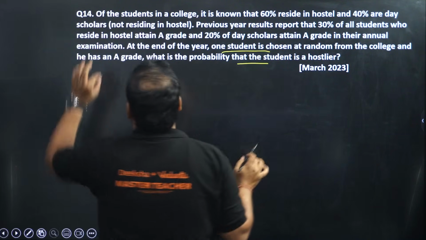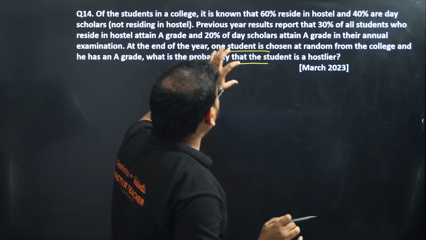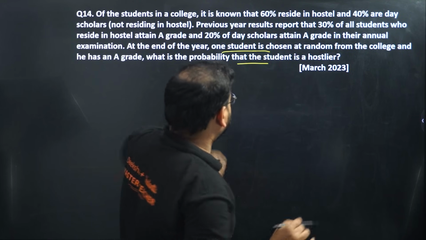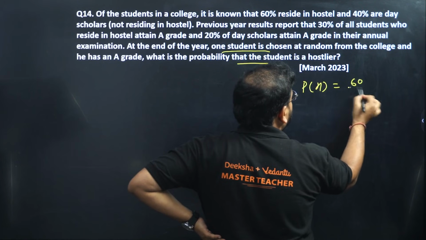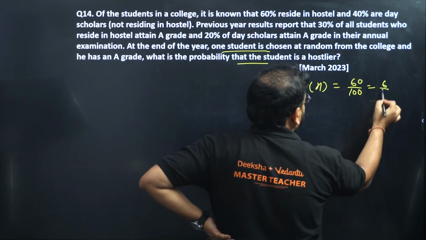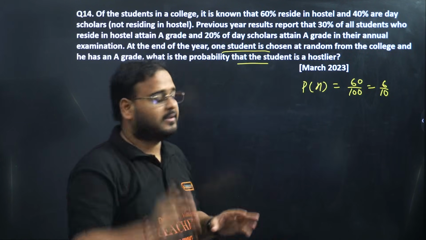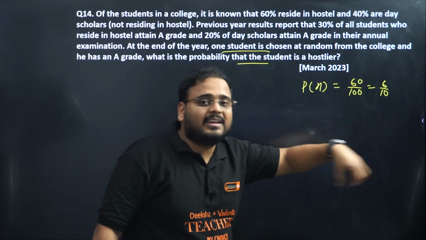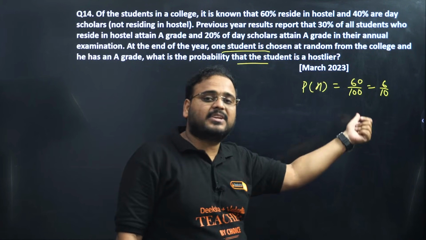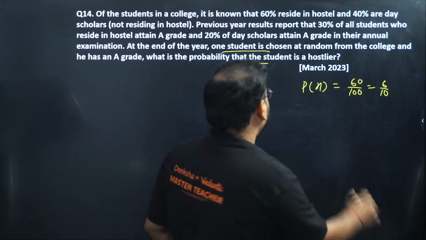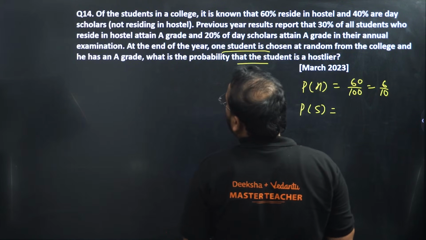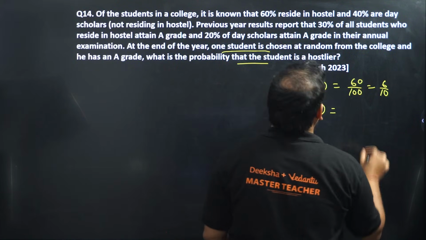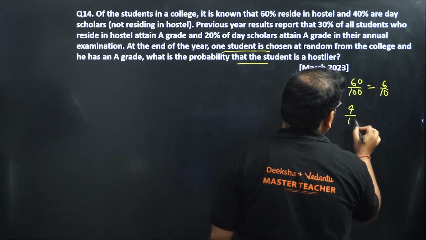Of the students in the college, it is known that 60% of them reside in a hostel. Means probability of picking a student and he is a hostler is 60%. So 60 by 100, so 6 by 10. And a day scholar is 40%. So 4 by 10.